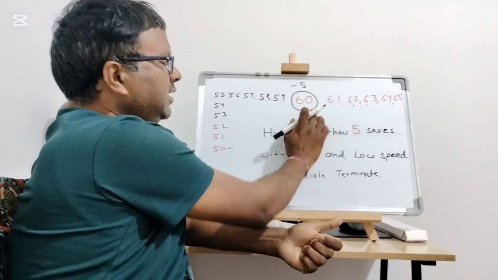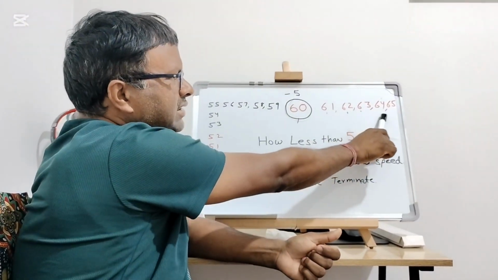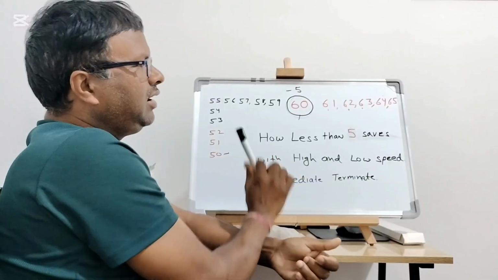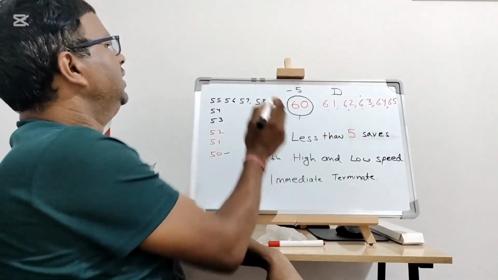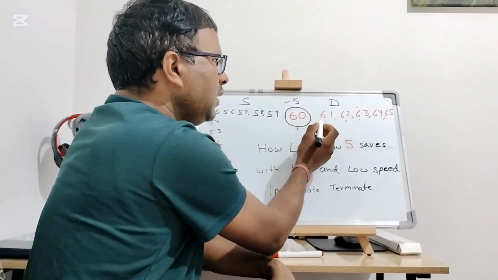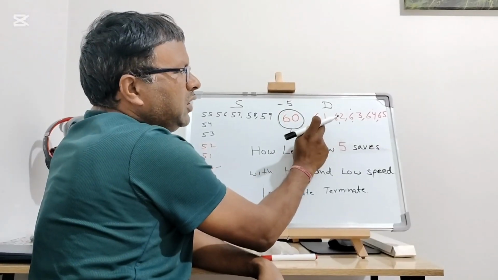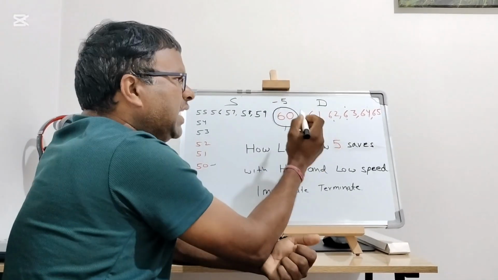As you can see, I mentioned 60 there and put 61 to 65 in red color. Just think, the red part is your danger zone. This is your safe side. How does it work? In a 60 speed zone, if you even go to 61, you still need to bring your speed to 60 or under within 5 seconds.